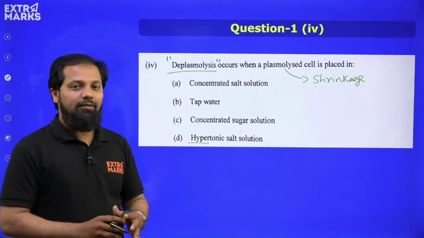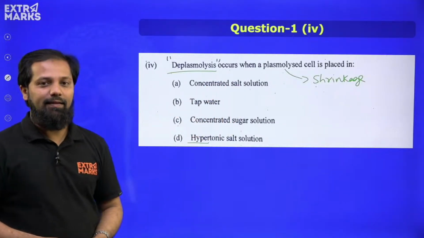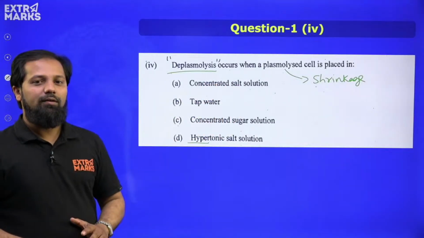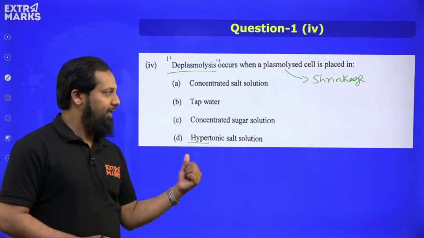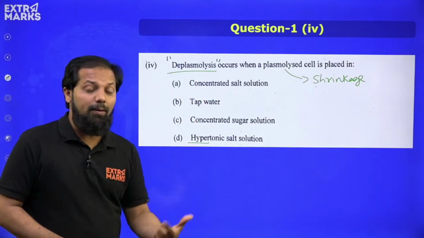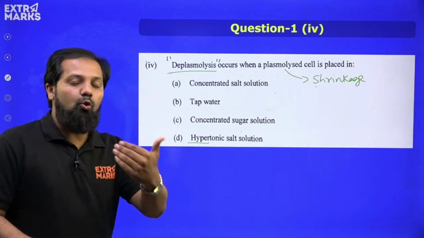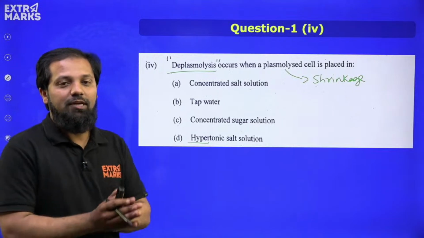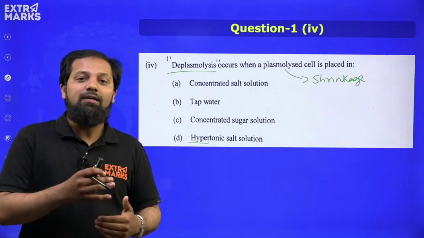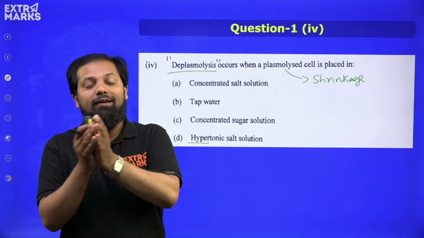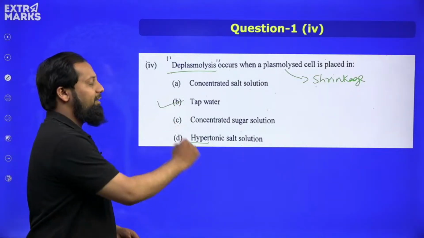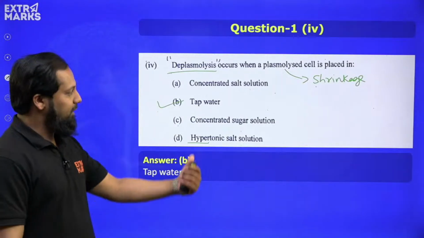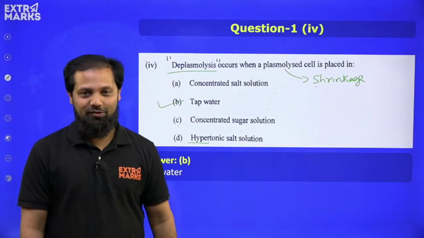Here, when you look at option A, C and D, all these solutions are hypertonic solutions. Though you have got hypertonic in only option D, option A and C are also hypertonic solutions. But to obtain the deplasmolysed state, that is the swelling by water, or at least the plasmolysis event should reverse to get deplasmolysis, we have to place it in option B, which is tap water. So option B is the correct answer for this question.